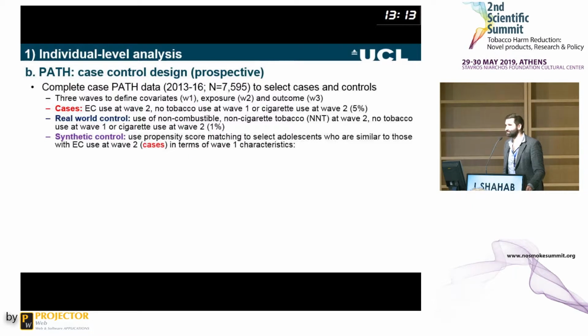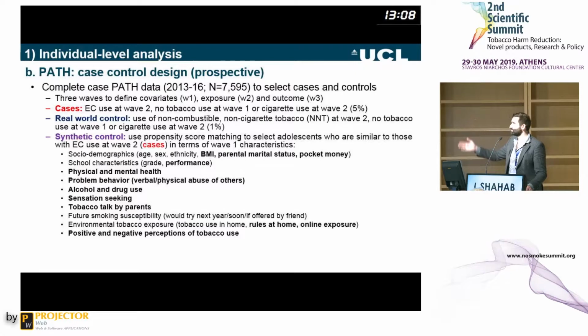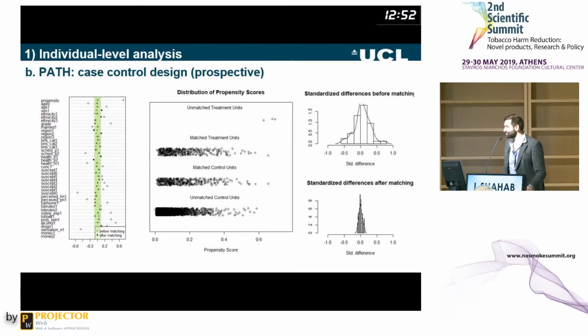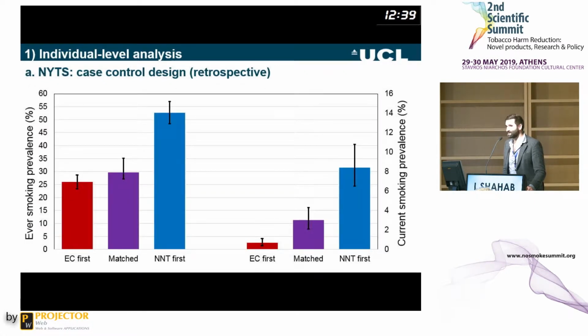And then again, we used propensity score matching to select our synthetic control group. There are many more characteristics available in PATH, and many more variables were included in the selection of these controls for the cases who were e-cigarette users at wave 2. And the main outcome is, again, ever and current cigarette smoking at wave 3. So not at wave 2, but at wave 3. Just to show you that the matching is not quite as successful here because the sample is smaller and because there are more variables being used to match these groups, but still it seems to be sufficient. Now, this is the data from the retrospective analysis I showed you before, and this is the data from the prospective analysis.